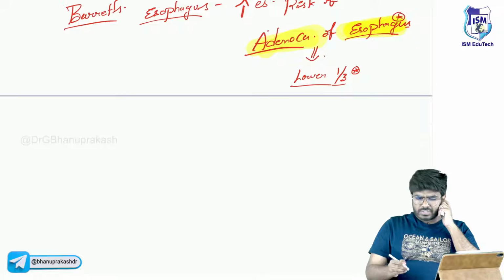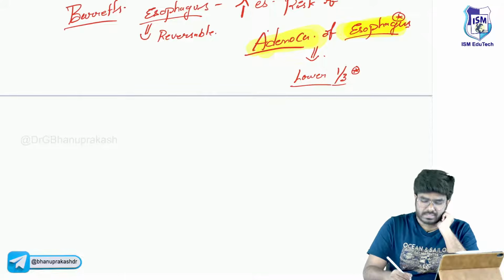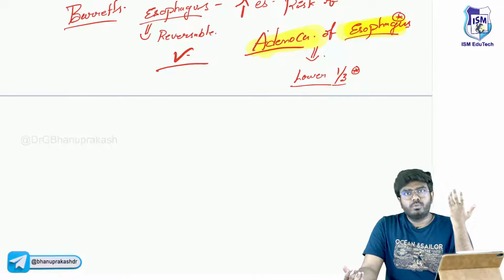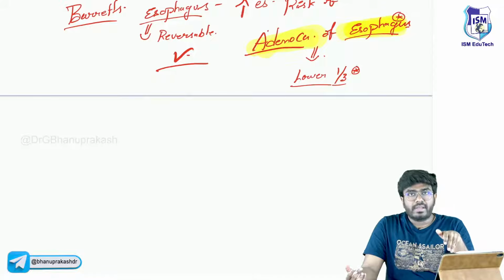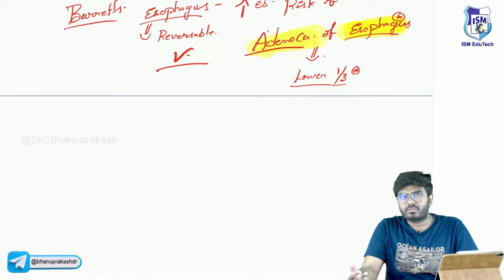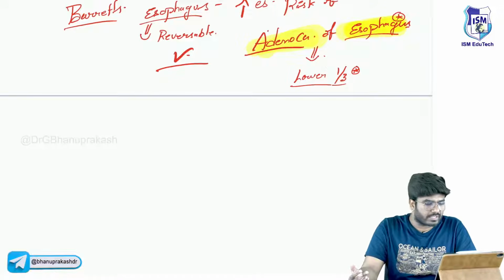Now, one question: Barrett's esophagus, is it reversible? Yes, it is reversible. Metaplasia is reversible. Whenever you take out the acidic insult, whenever you decrease the gastroesophageal reflux, the reflux of acid, automatically the Barrett's esophagus is going to be replaced with normal epithelium. It is absolutely reversible.